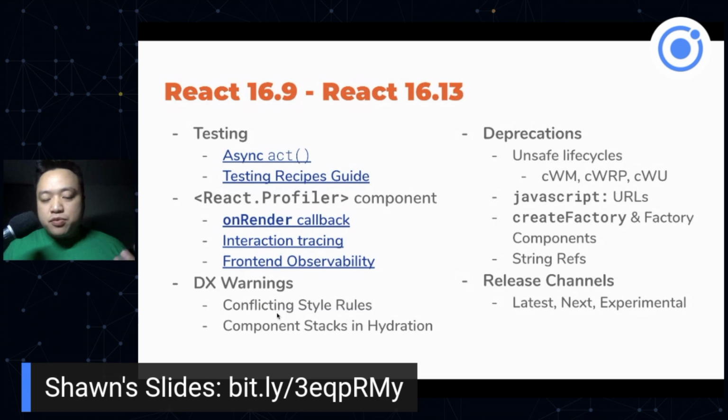We got developer experience warnings. So for example, if you have shorthand rules versus more specific rules, React actually warns you. So that's also super interesting. And we've got deprecations. All these are just warnings of stuff that you shouldn't use anyway, but we're going to take it out for React 17. And then finally, we've got more official release channels. So we've got React@latest, React@next, and React@experimental. And this is better for library authors to give feedback to the React team. If you're building against the experimental build, then you should be able to detect breaking changes with future functionality.